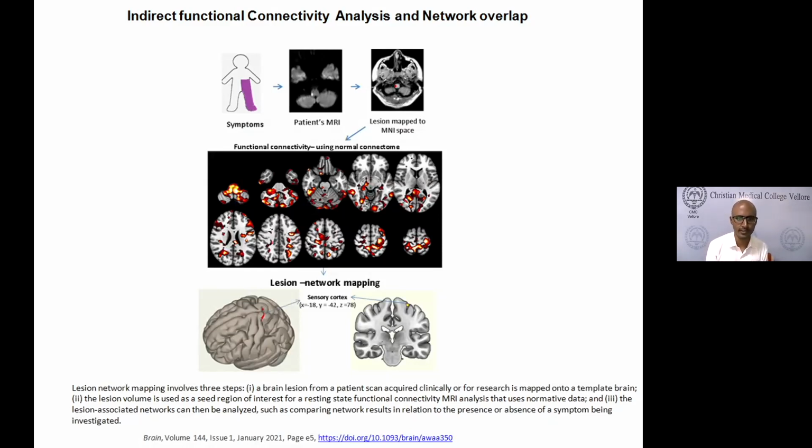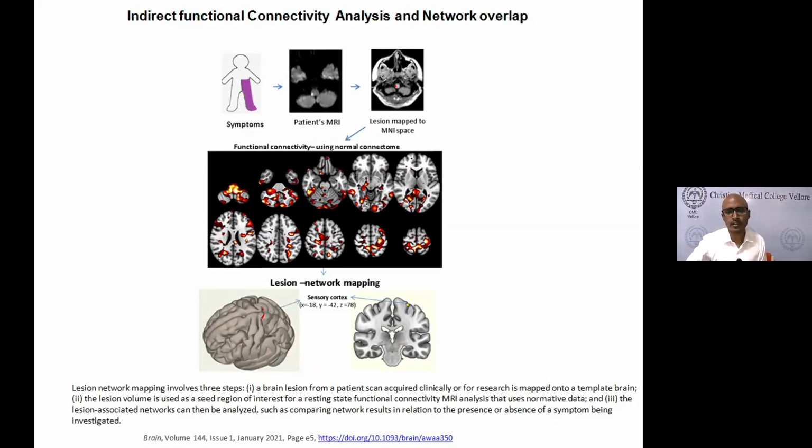That is called a lesion network, or indirect functional connectivity. In this particular case, we want to see what areas this lateral medullary lesion is connected to. You can see that this area is connected to all of these areas in the brain based on normal functional connectivity.